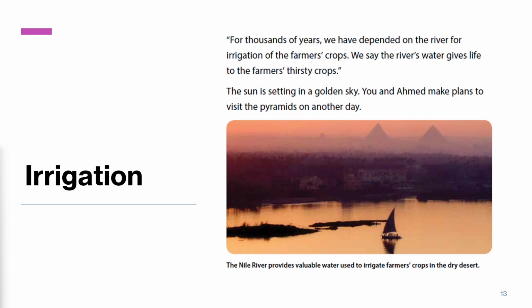That brings us back to the big question. Why are crops grown close to the Nile River? It is because farmers relied on the river for a water source.